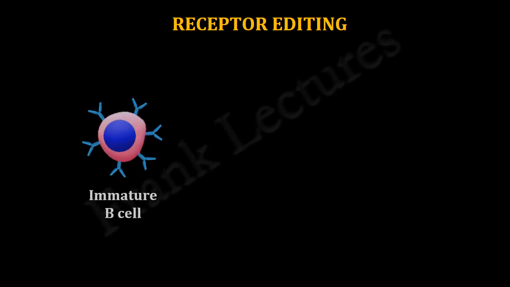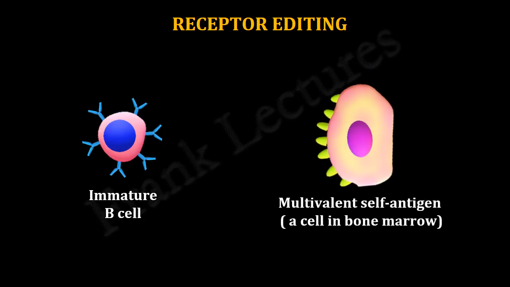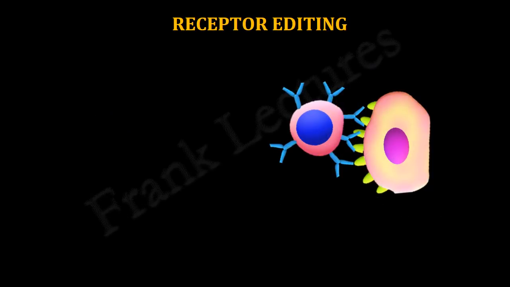Suppose, this is an immature B cell, having B cell receptors, and this is a multivalent antigen. Let's say, it is a cell in the bone marrow having identical cell surface molecules. If this immature B cell is self-reactive, or in other words, there is strong cross-linking of B cell receptors of this B cell, an intracellular signal is generated.